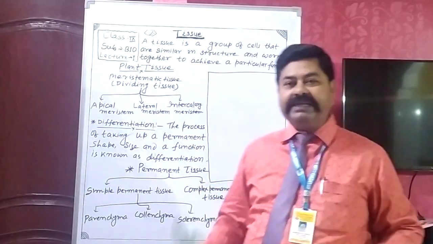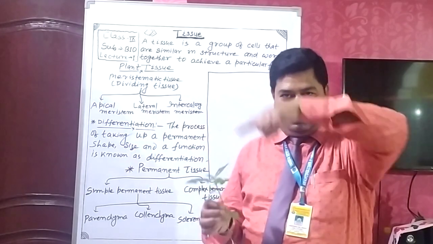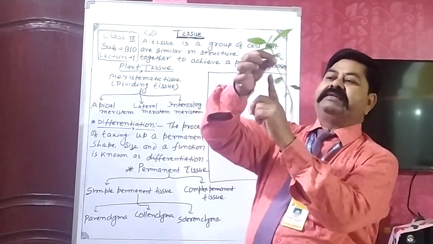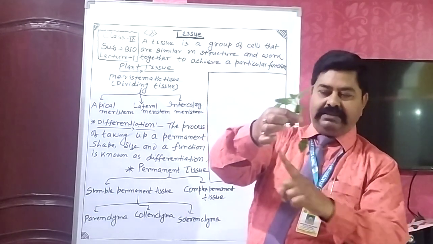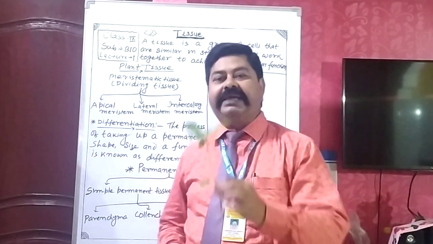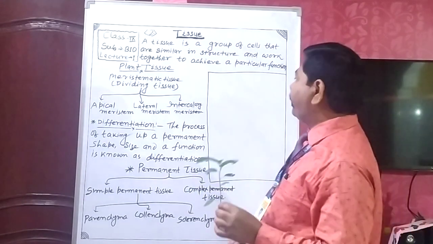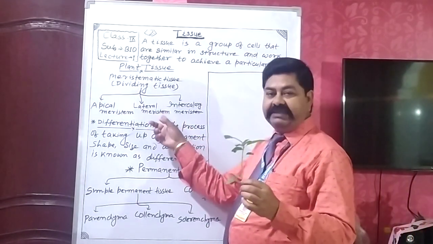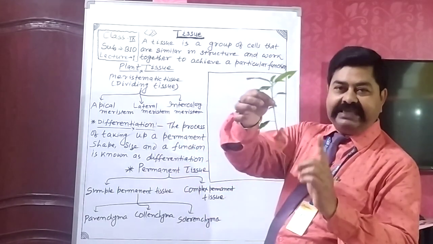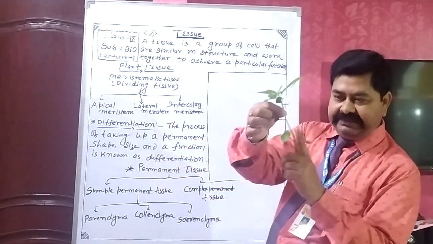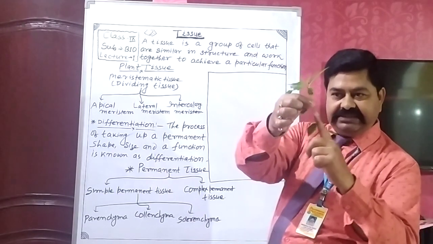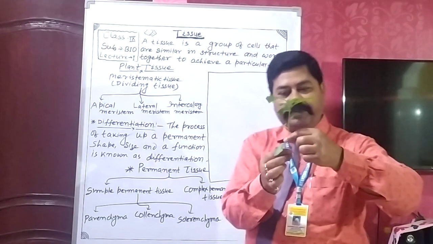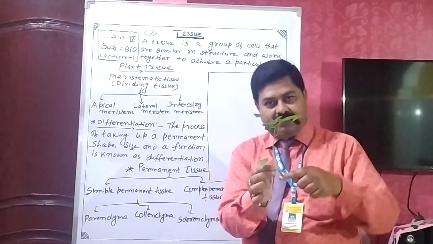The second part of meristematic tissue is lateral meristem. Girth means thickness. The thickness of the plants is controlled by another type of meristematic tissue, which is known as lateral meristem. Hence, lateral meristem is mostly found in this region. Lateral meristem is responsible for the thickness of the plant.